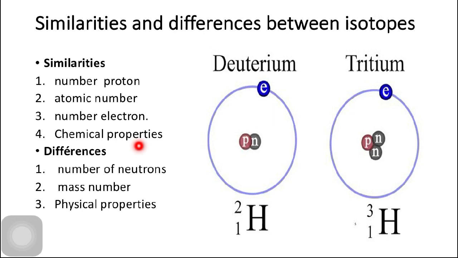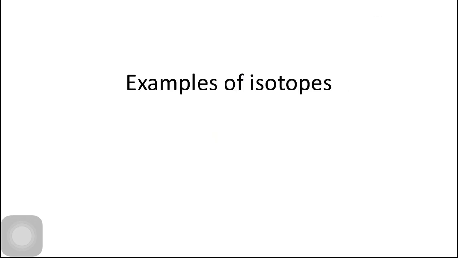These are all the similarities. If we talk about the differences, they both have a different number of neutrons. Here you can see deuterium has one neutron, whereas tritium has two neutrons. They both have different mass numbers and different physical properties. The mass number of deuterium is 2, whereas the mass number of tritium is 3, as we know that the mass number is the sum of protons and neutrons.